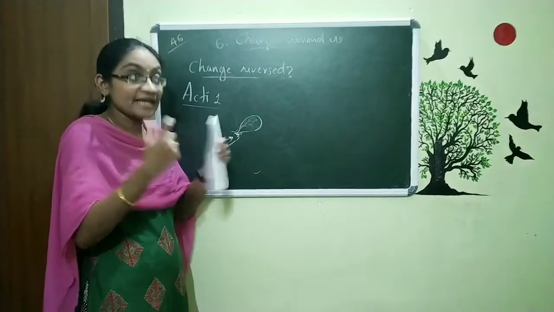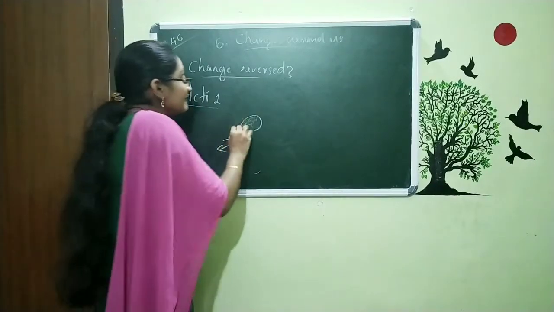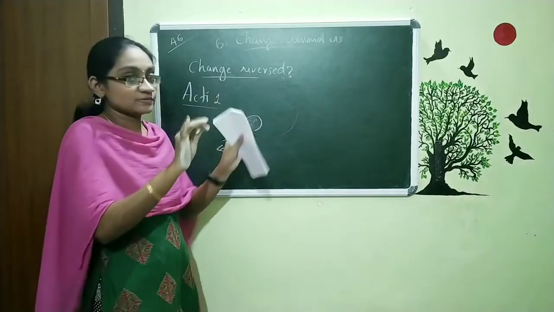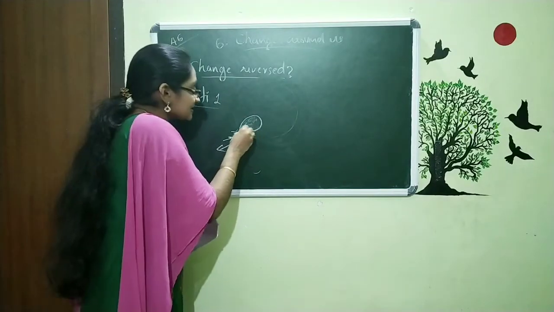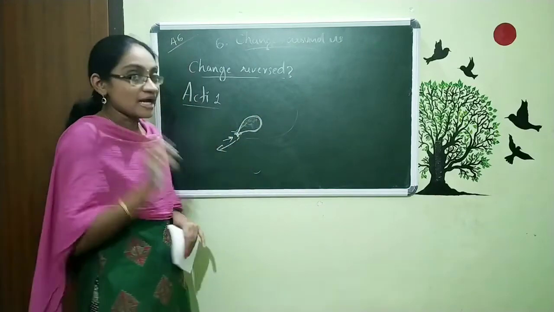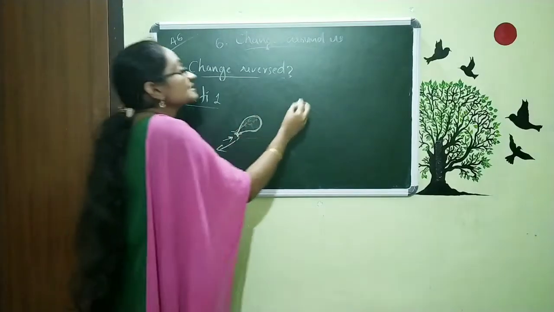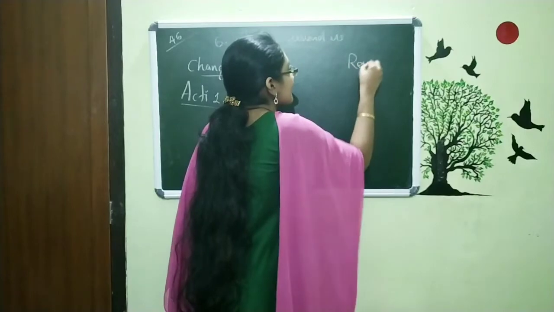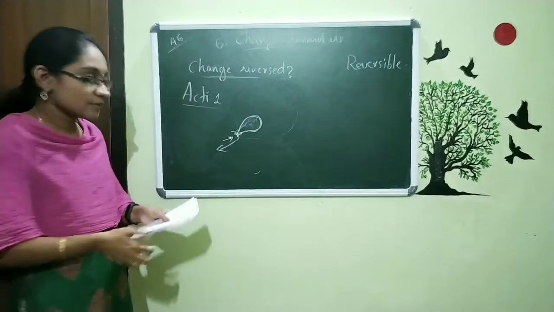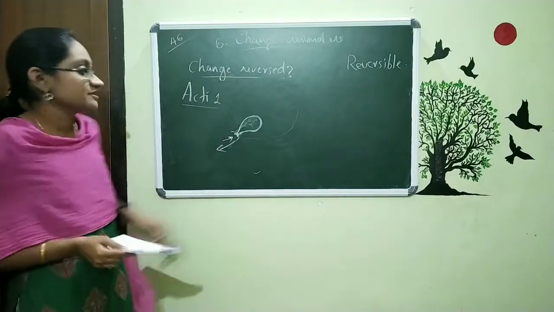When I am filling air in the balloon, it is a type of change. That change enlarged our balloon. And when I am releasing the air to the atmosphere, again, it is in the shape of our first balloon. So, I can say the filling of air inside a balloon is reversible. We can reverse this activity. So, that is the first activity.